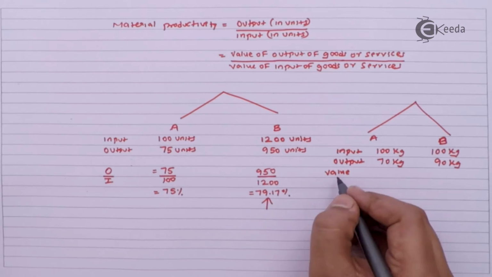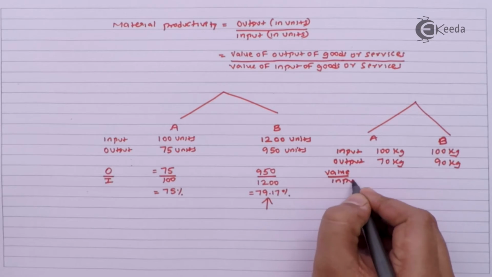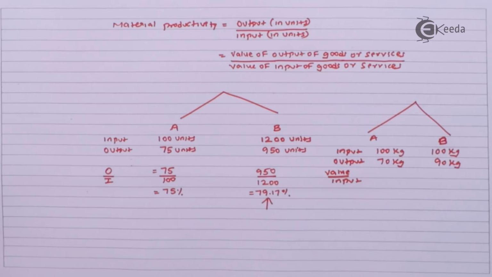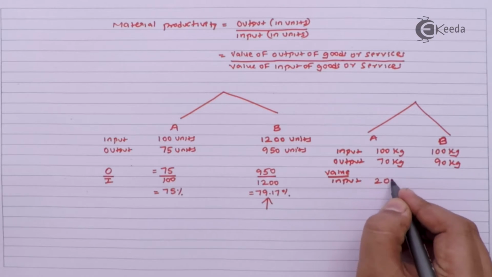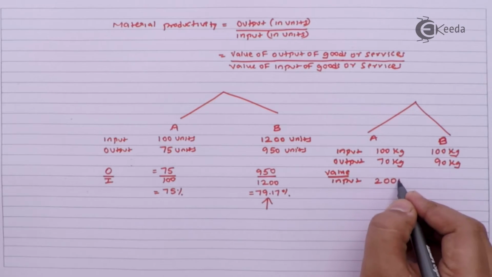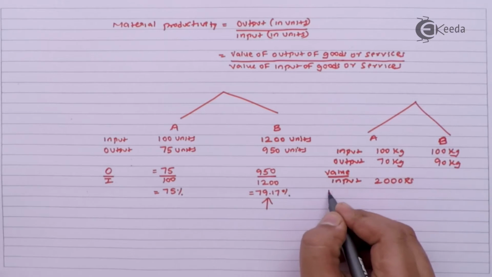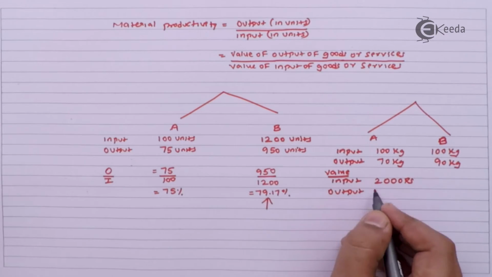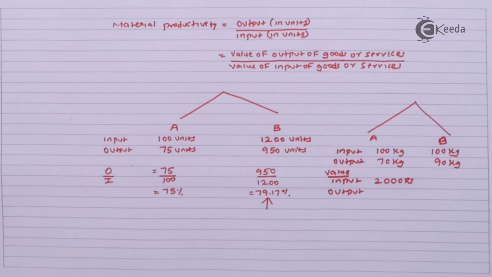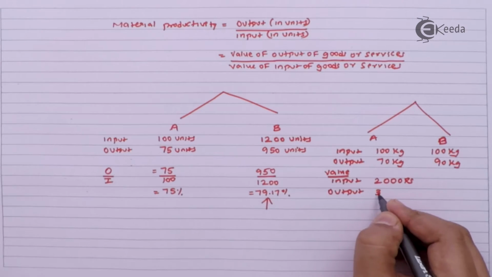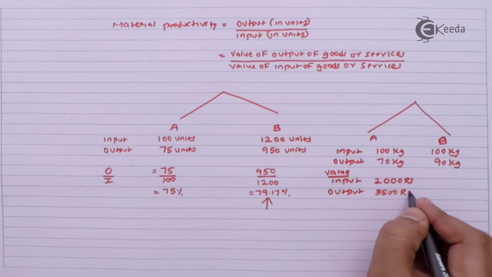Say the value of input of this 100 kg was 100 into 20, that is 2000 rupees, and the value of this output is 3500 rupees.